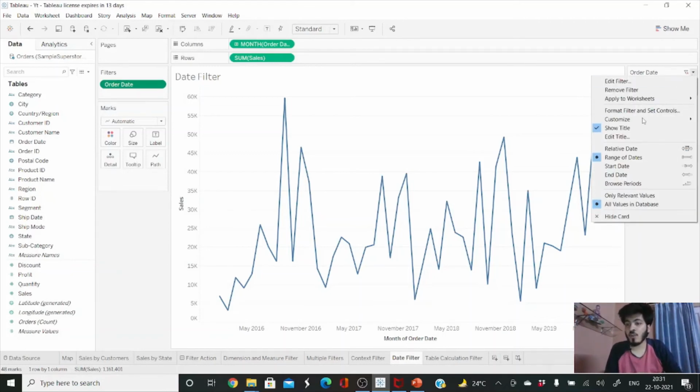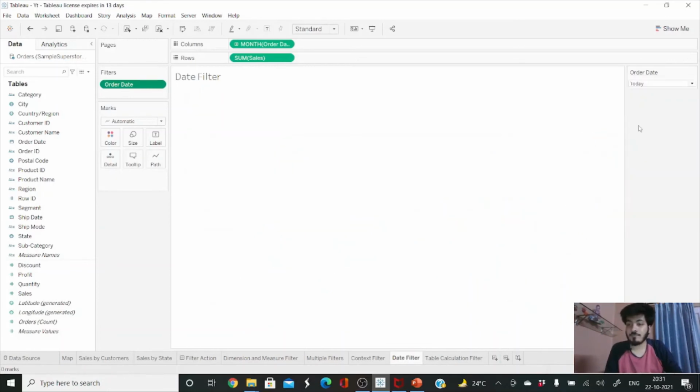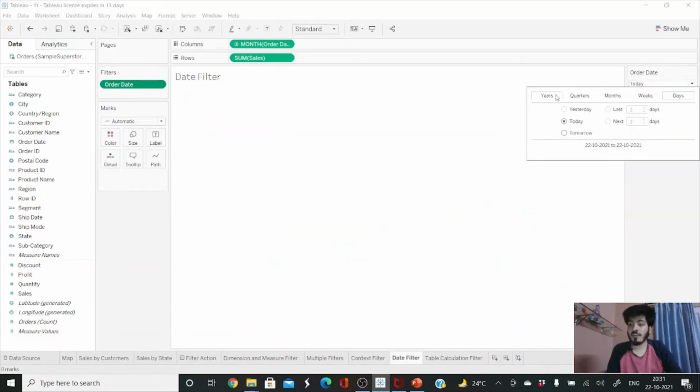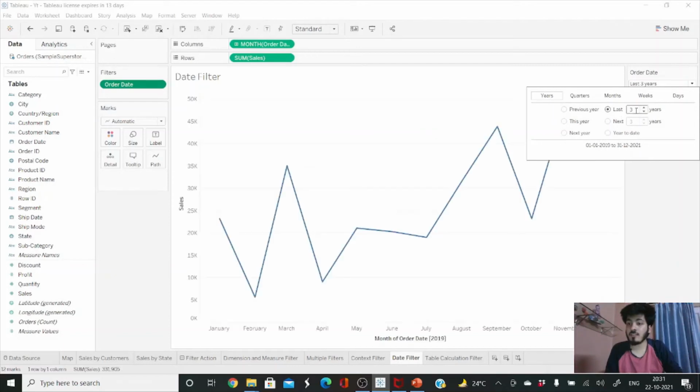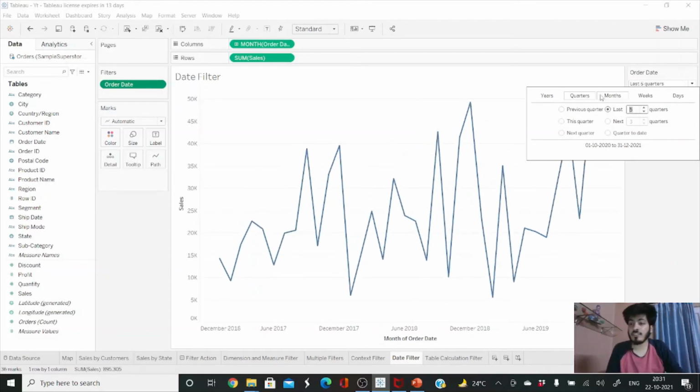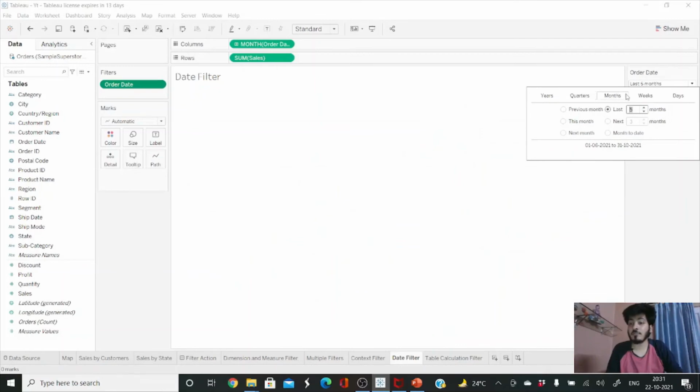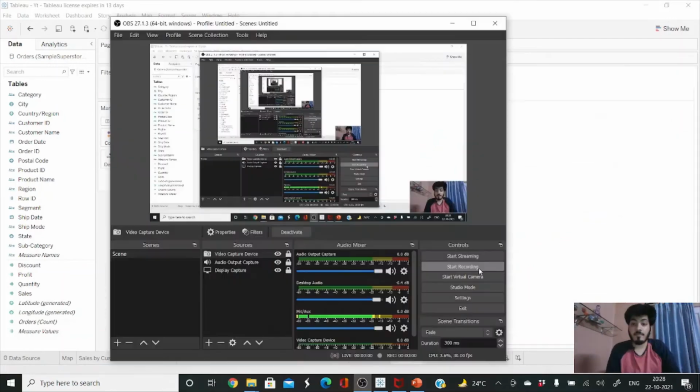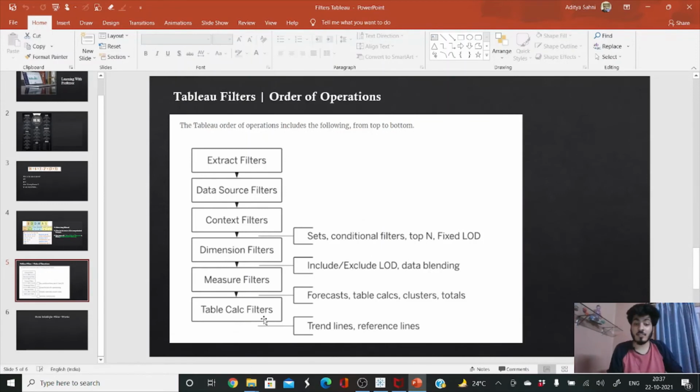Just click on this drop down and you can see an option of relative date. So just click on that. So now our relative filter is ready. Suppose I want to show year-wise, I want to show previous years, okay, or I want to show the last 5 years or 3 years, I can do that. Or if you have a huge data set, we can do it for quarters, months and weeks as per our needs. So now let us look at the table calculation filter, which is also known as the last filter.